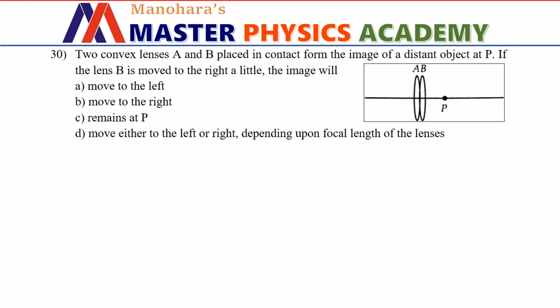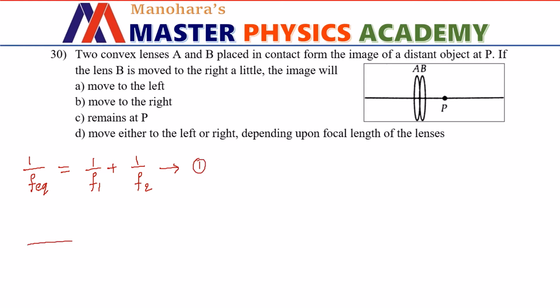Two convex lenses A and B placed in contact form the image of a distant object at P. If the lens B is moved to the right a little, the image will. Here for this case, when the two lenses are kept in contact, the reciprocal of effective focal length, 1 by F equivalent, is given by 1 by F1 plus 1 by F2. So let us call this equation number 1.